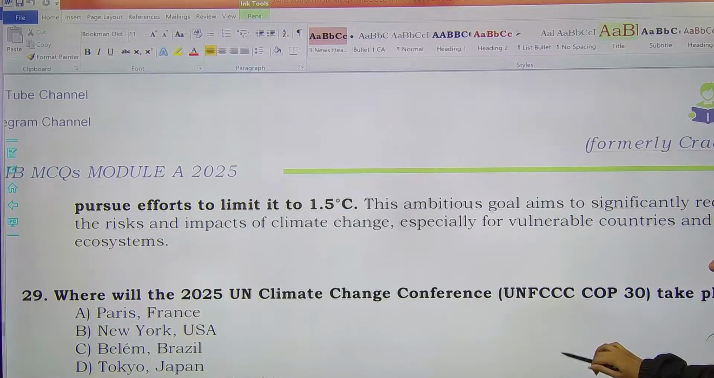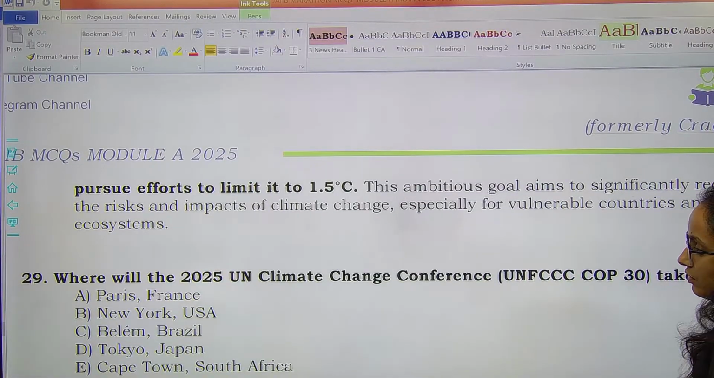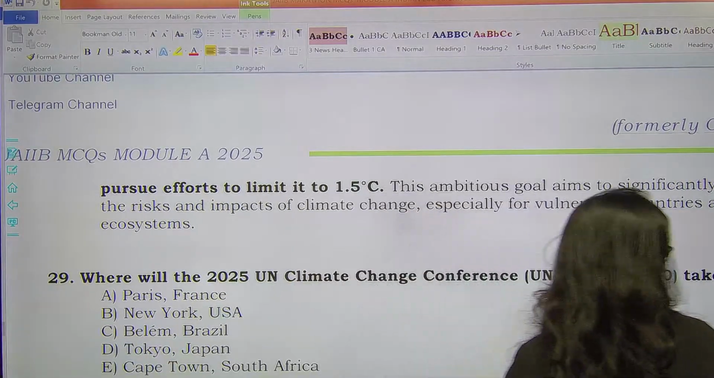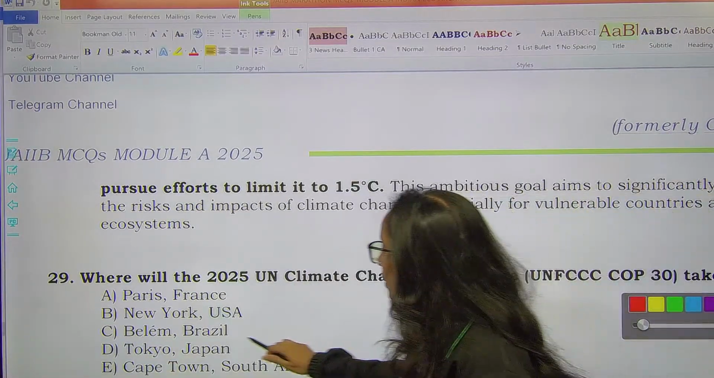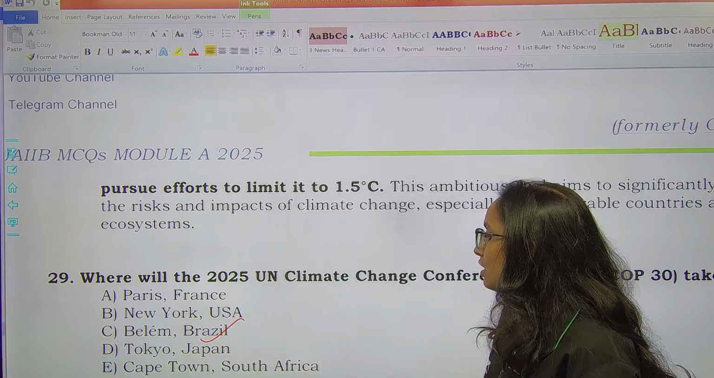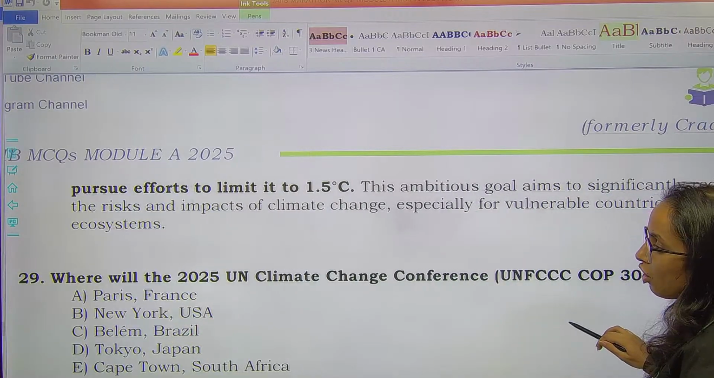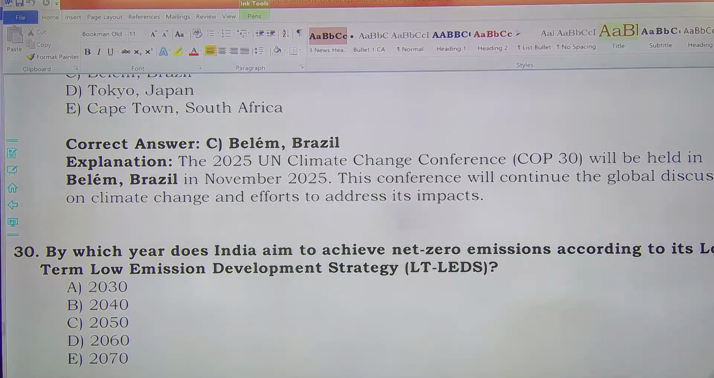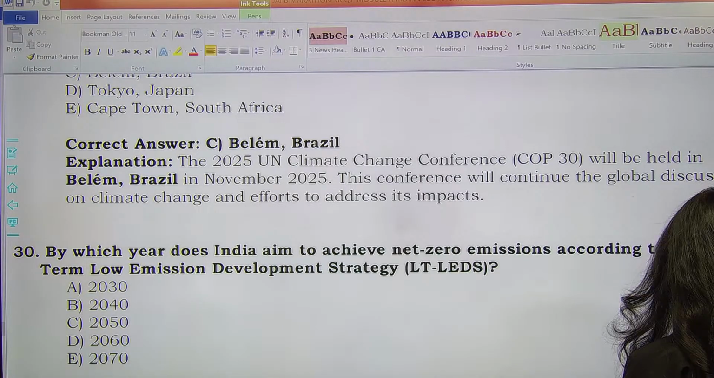Next question. Where will the 2025 UN Climate Change Conference take place? Where is COP30 going to be held? COP30, remember, will be in Belém, Brazil. So here your correct answer will be option C, Belém, Brazil. And COP29 was held in Baku, Azerbaijan. Remember that.